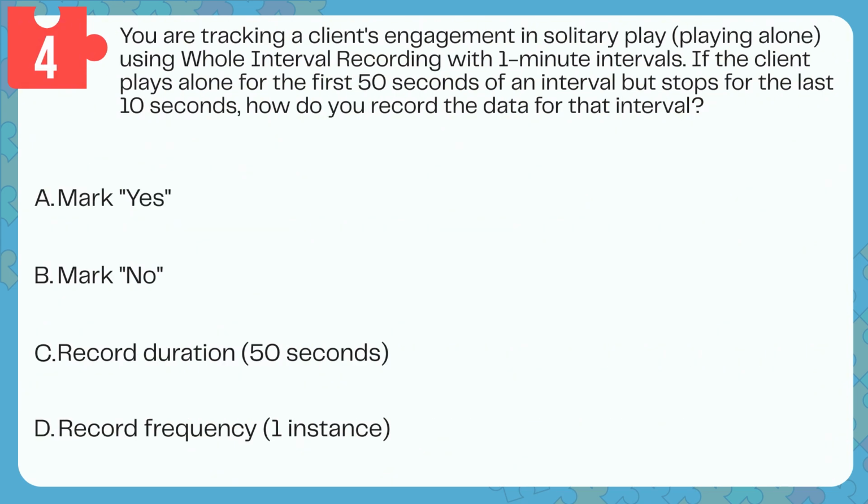Question 4. You are tracking a client's engagement in solitary play, playing alone, using whole interval recording with 1-minute intervals. If the client plays alone for the first 50 seconds of an interval, but stops for the last 10 seconds, how do you record the data for that interval? A. Mark yes. B. Mark no. C. Record duration, 50 seconds. D. Record frequency, 1 instance.